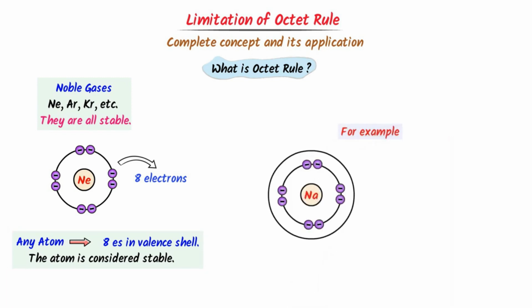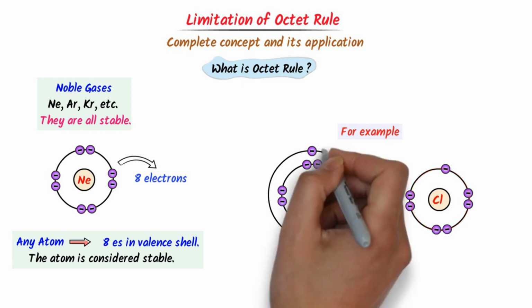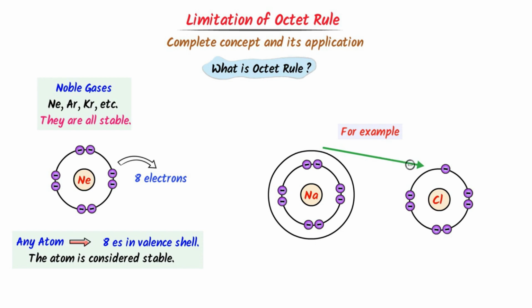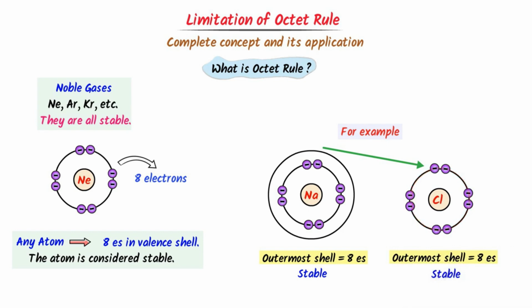For example, consider sodium and chlorine. We know that sodium has 1 electron in its outermost shell and 8 electrons in the second shell, while chlorine has 7 electrons in its outermost shell. Now sodium will lose this 1 electron and chlorine will gain this 1 electron. As a result, an ionic bond is formed and we get sodium chloride. So sodium is stable. While in the outermost shell of chlorine, there are also 8 electrons. So chlorine is also stable.